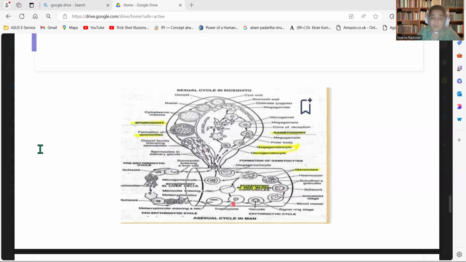Then they develop a small vacuole and push the cytoplasm to the periphery, which is called the signet ring stage. Then they develop pseudopodia-like projections, which is called the amoeboid stage. Then it increases in size to the maximum, which is called the zygont. Then the nucleus of the zygont bursts and liberates small merozoites, which are surrounded by a small part of the cytoplasm and arranged like a rose flower, which we call the rosette stage. And now a pigment, called haemozoin pigment, is also formed.